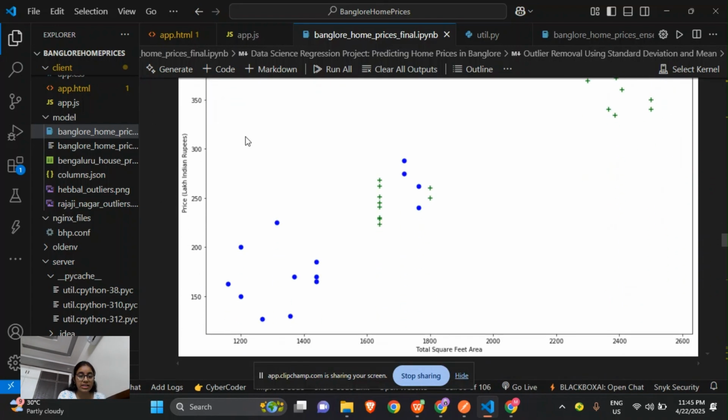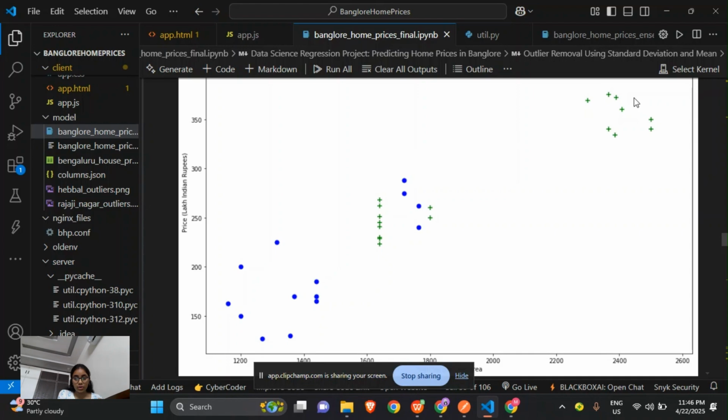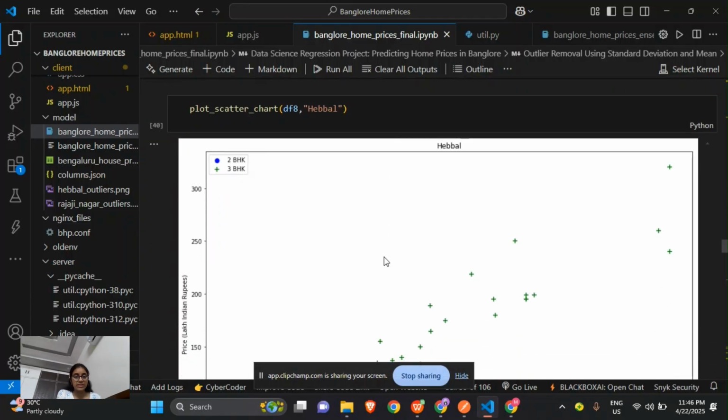So here, then we again replotted Rajaji Nagar. This scatter plot of Rajaji Nagar with respect to the df8 data frame after the outlier removal has worked. The scatter plot shows that 3 BHK prices are above 2 BHK prices for similar sizes. The blue dots were below the green dots before the cleanup, and now our plot and cleanup of the data frame is successful.